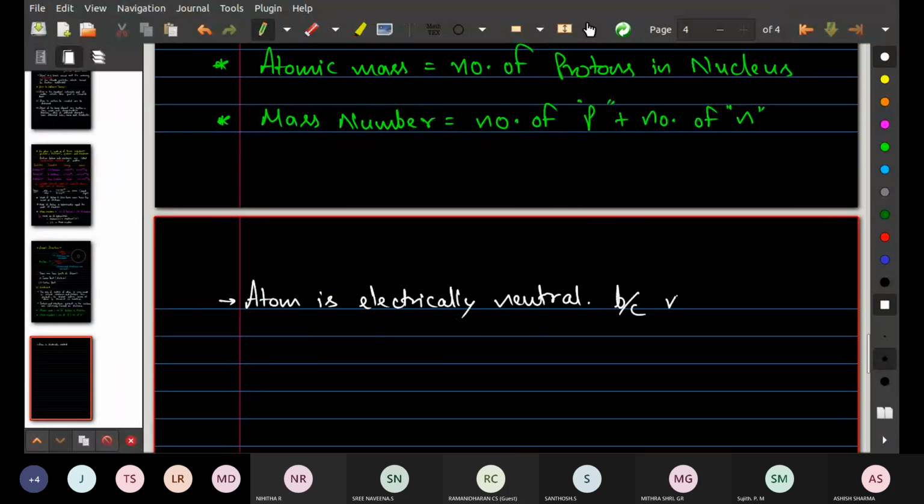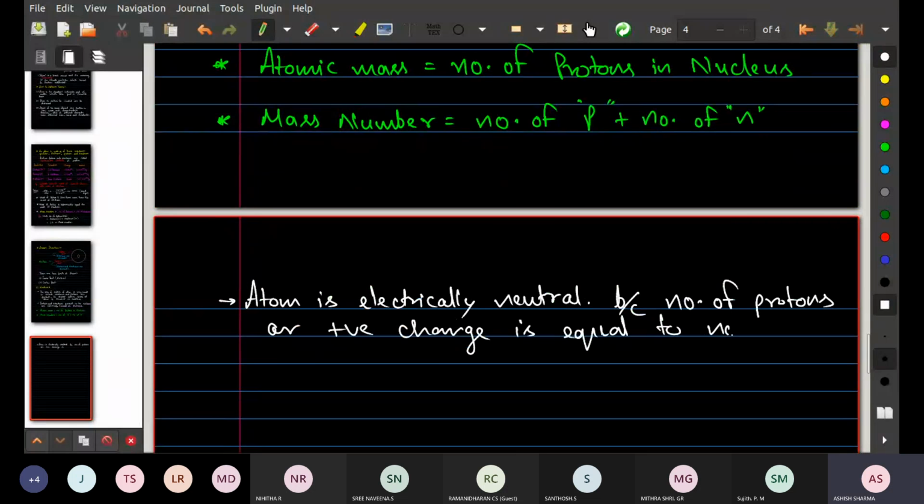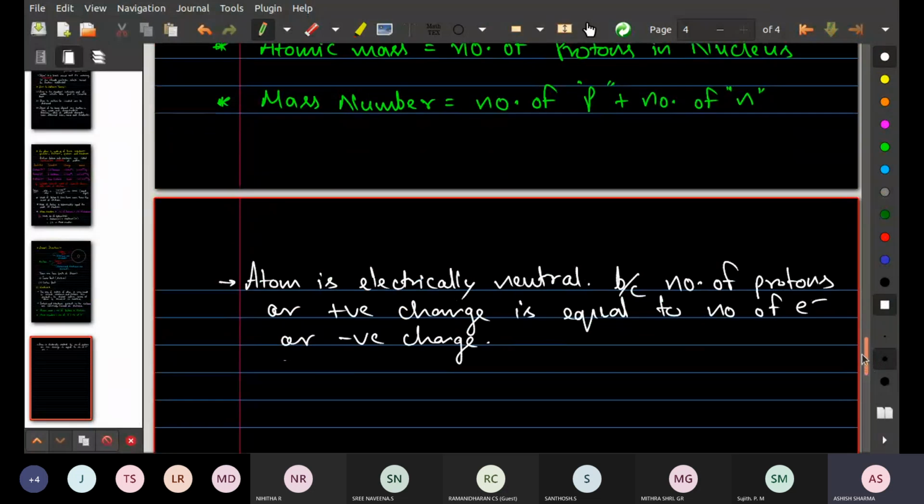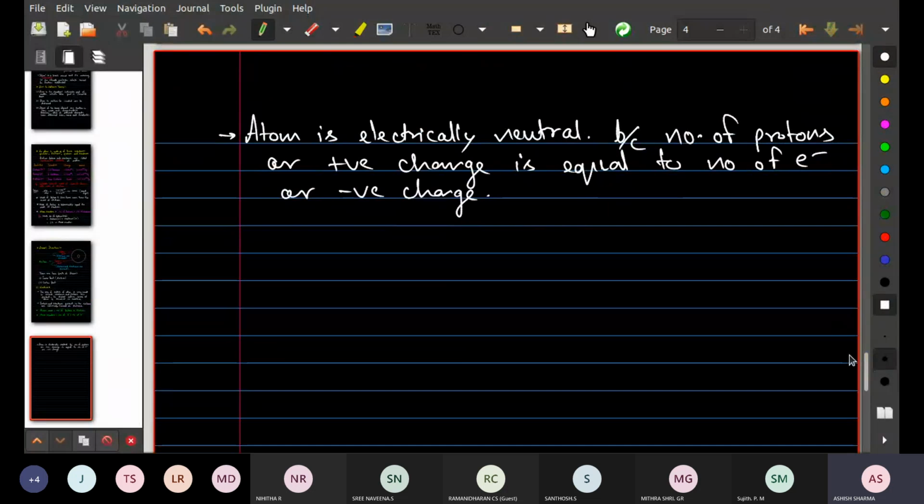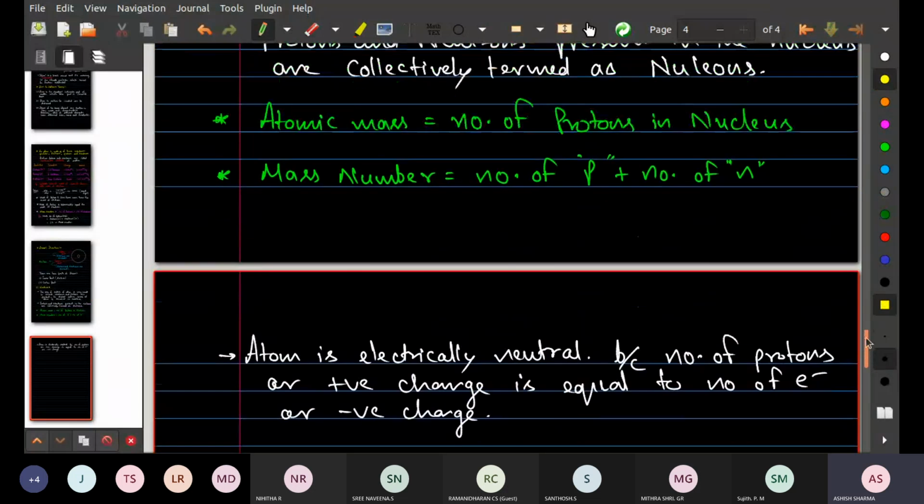Because number of protons or positive charge is equal to number of electrons or negative charge. So that's why the atom is electrically neutral, because number of protons are equal to number of electrons. That's why this is known as a neutral species.